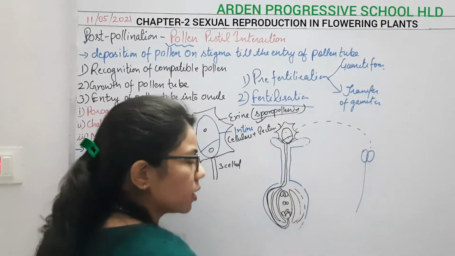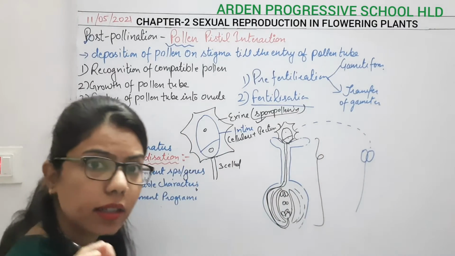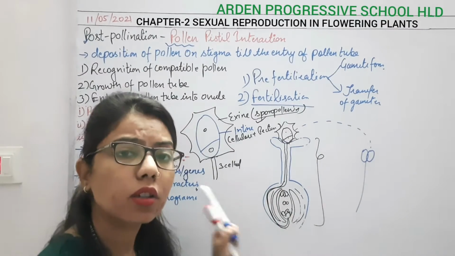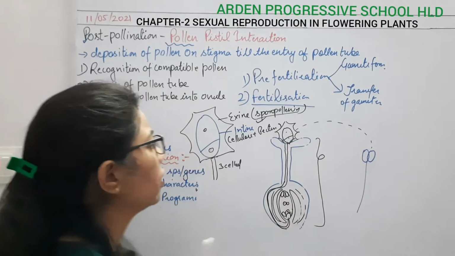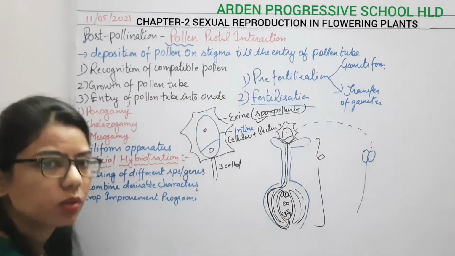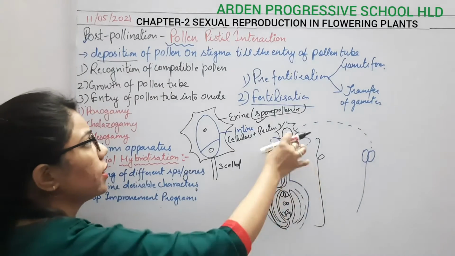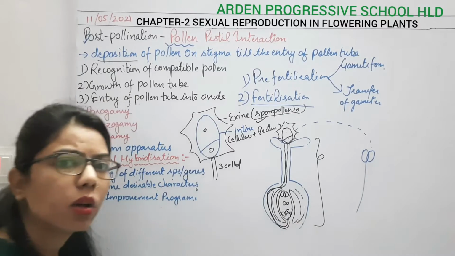Pollen is this, and the whole structure, stigma, style and ovary, is the pistil or the carpel. How they interact with each other so that fertilization can take place, we have to understand the whole theory of this. The same thing I have written here: it is the deposition of pollen on the stigma till the entry of the pollen tube inside the ovule.